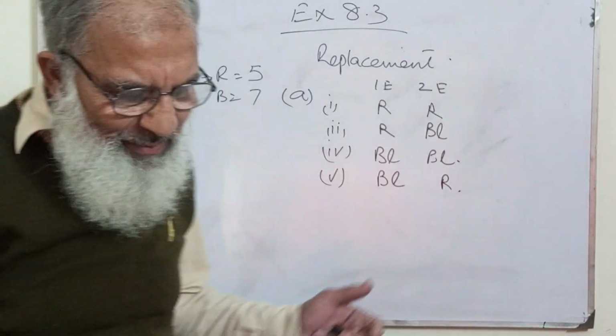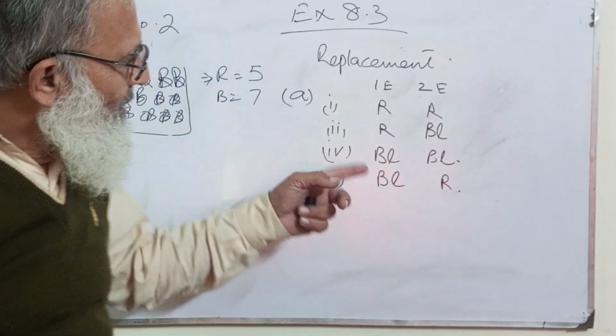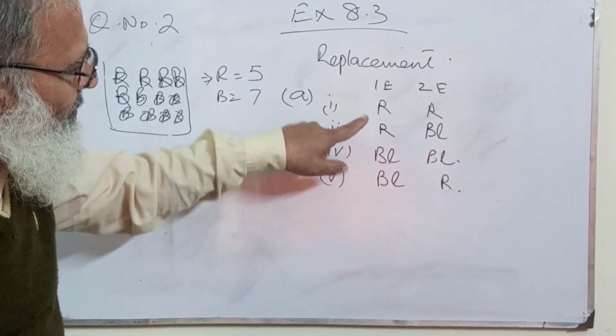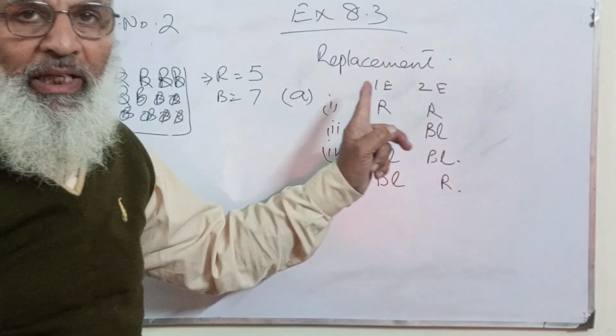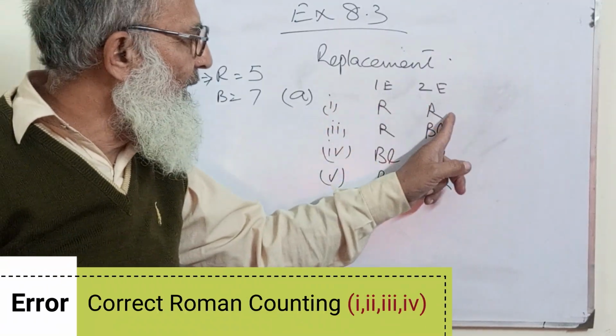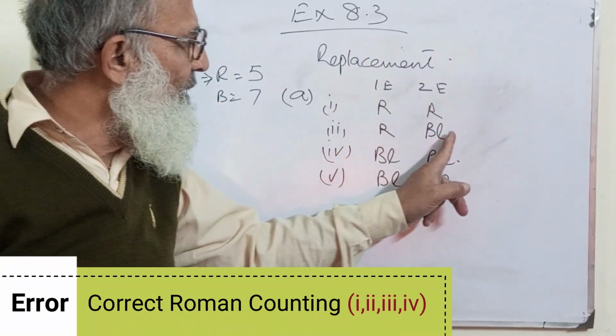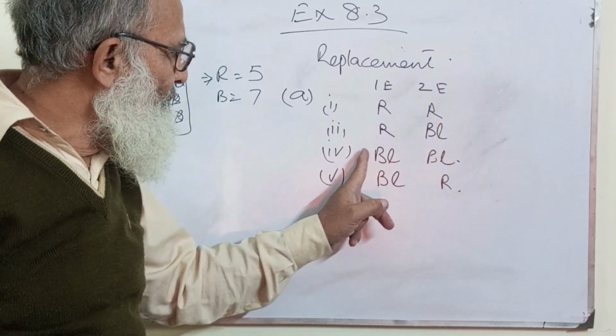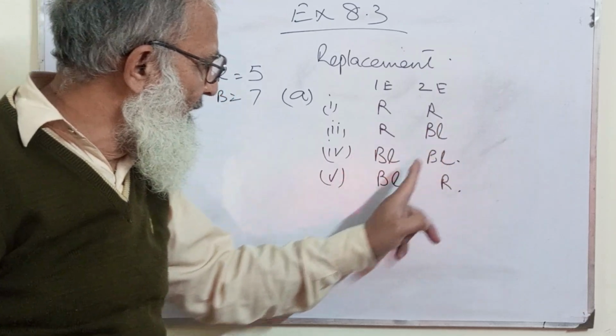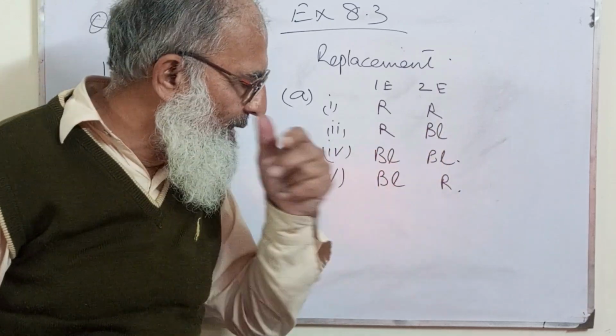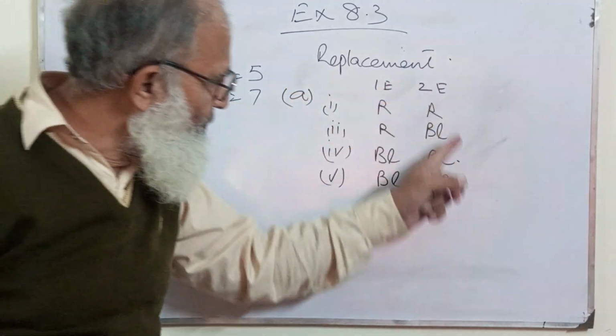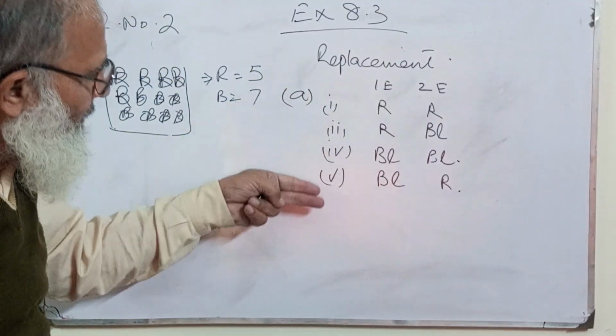So these are the possible outcomes: red in the first event and red in the second, red in the first event and blue in the second, blue in the first event and blue in the second, blue in the first event and red in the second. These are the possible outcomes in four events.